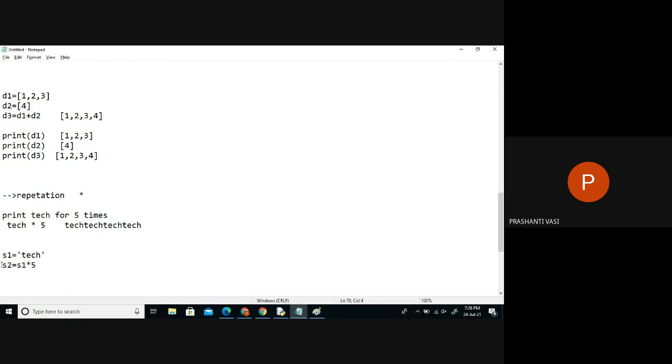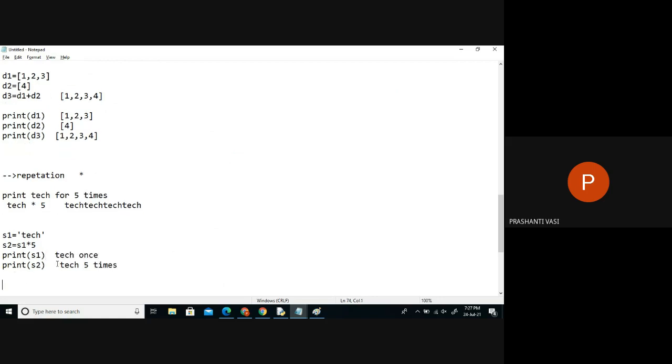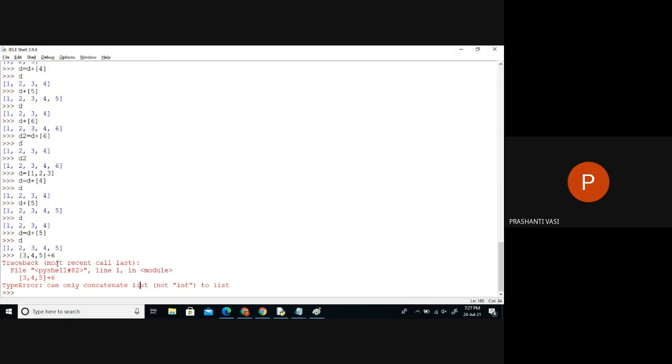You can save it in a new reference also. So this means whatever is there inside S1, it's copied 5 times and created a new string object. Now this is pointing to this newly created string object. And when we print both, you can find the answer. S1 is only one tech. This is printing 5 techs, tech 5 times. And this is printing tech once only. Right? If you check the addresses also, we can identify.